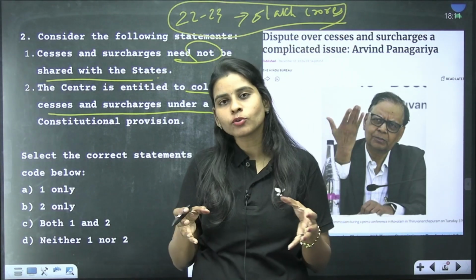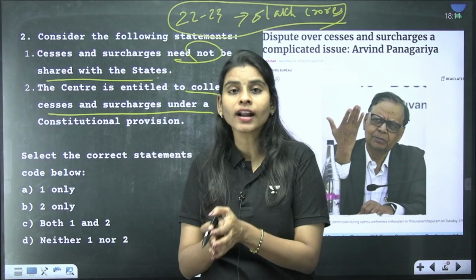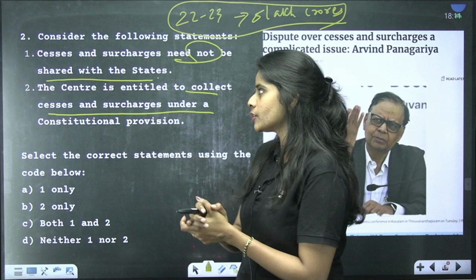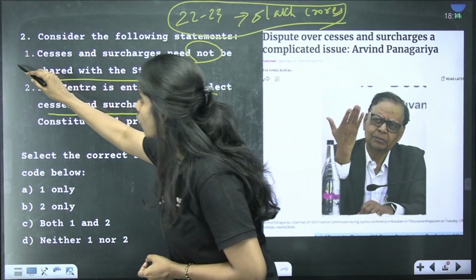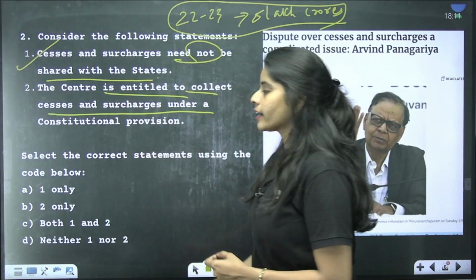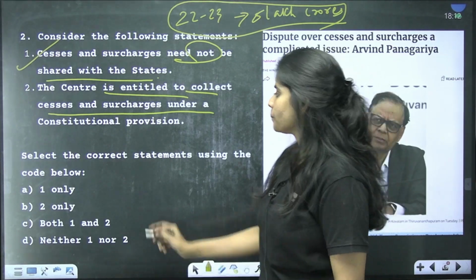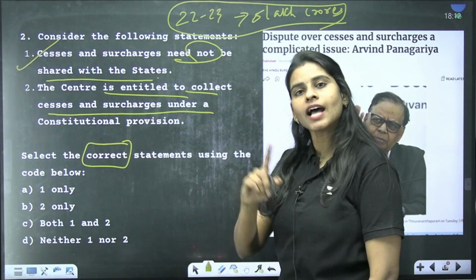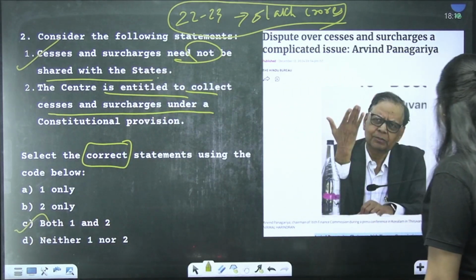So what is the constitutional provision that we have? Do we have the states entitled for getting a share on the cess or surcharge? What do you think is the right answer? It need not be shared with states, of course, yes. And the center is entitled to collect, which means the state is not entitled to collect. It is only the center. And do not miss this directive. It is asking for the correct statements. So the correct answer is both 1 and 2.